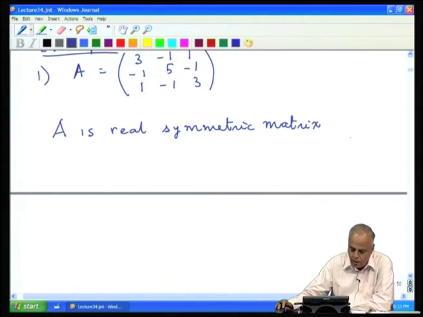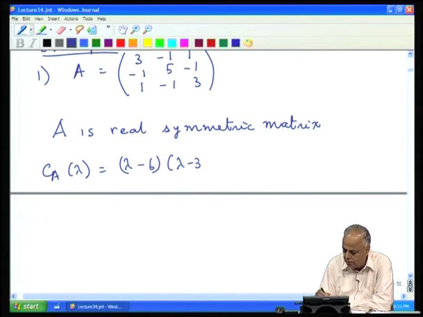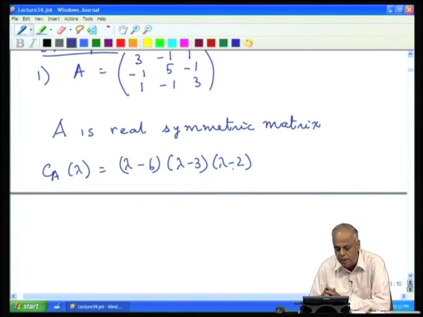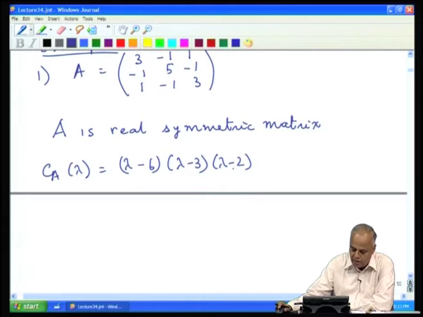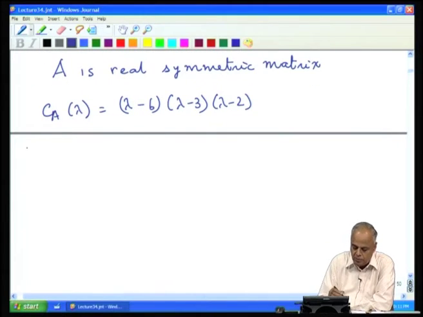Then let us find the characteristic polynomial, which can be shown to be lambda minus 6 into lambda minus 3 into lambda minus 2. We have to just write the determinant of lambda I minus A and expand it, then we will find it can be factored as lambda minus 6 into lambda minus 3 into lambda minus 2.